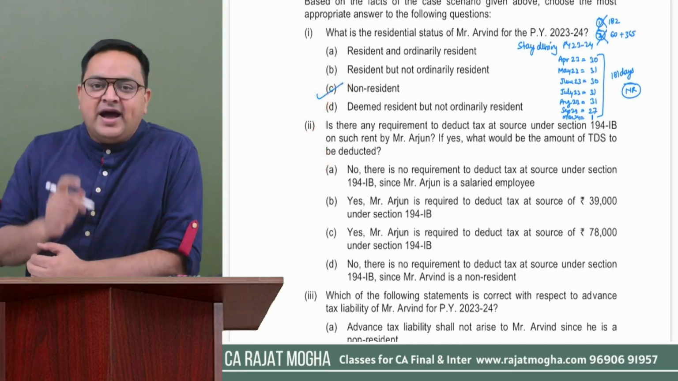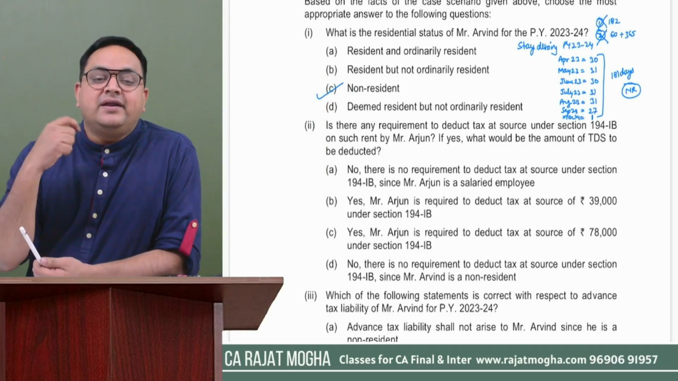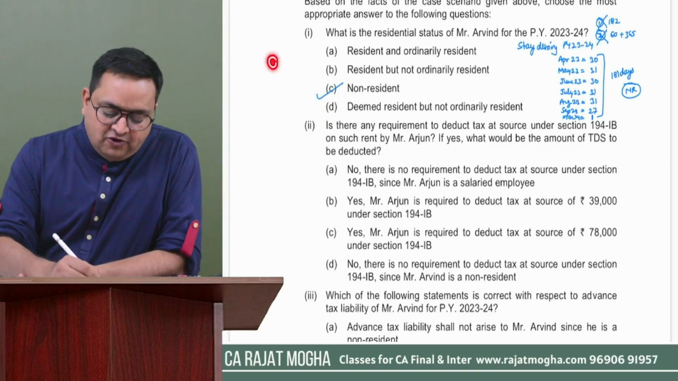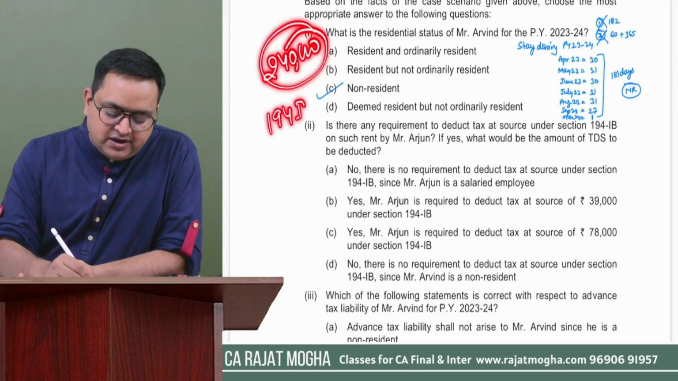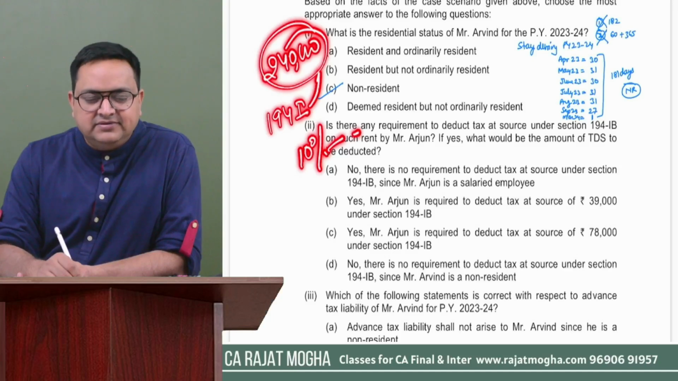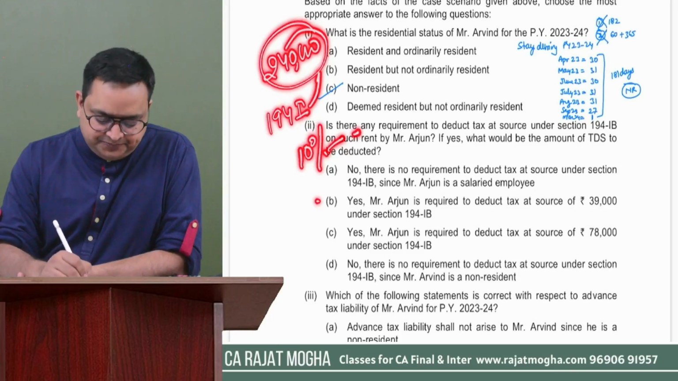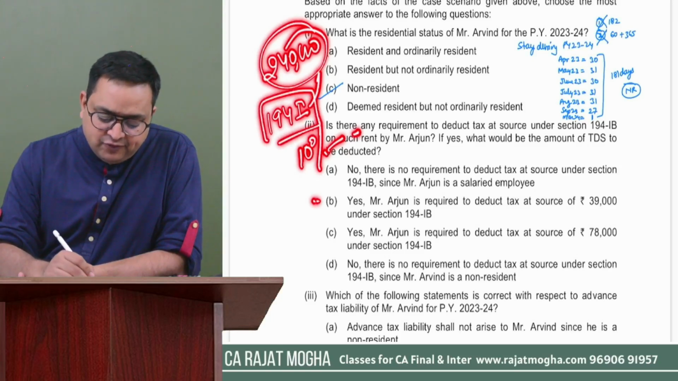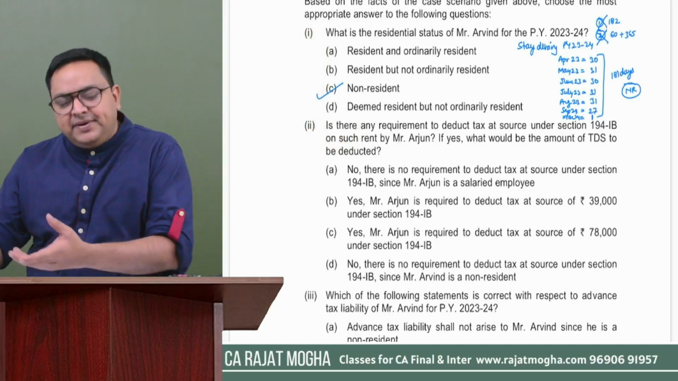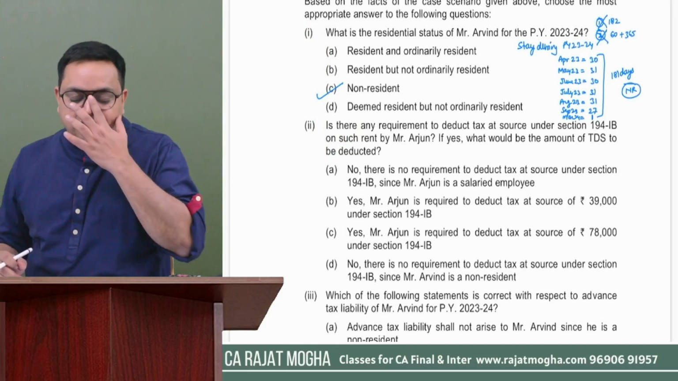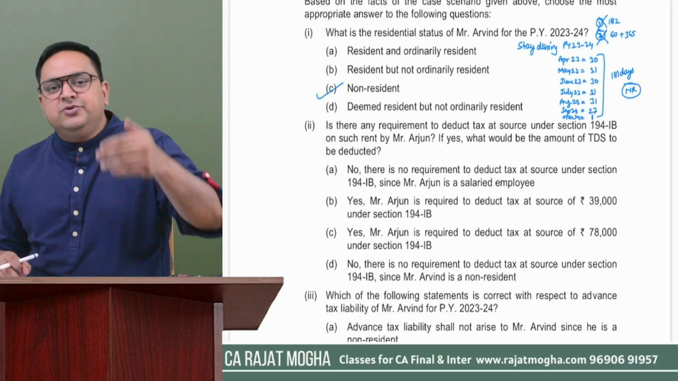So 194I says, if you are paying rent of more than 2,40,000 in a year, then you have to deduct TDS at a rate of 10%. For building, for furniture, etc., 10%. For machinery, it is 2%. So 194I says, if you are a company paying business rent, if you are a partnership firm paying rent,